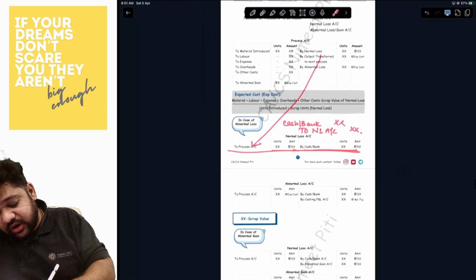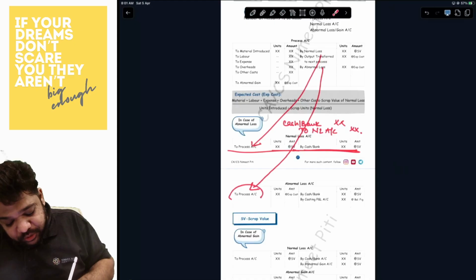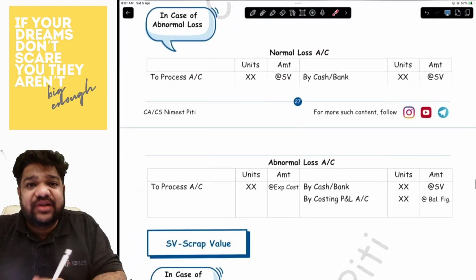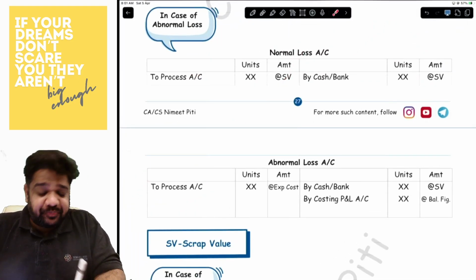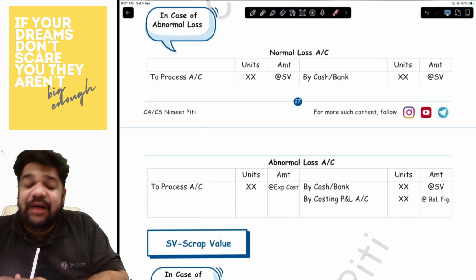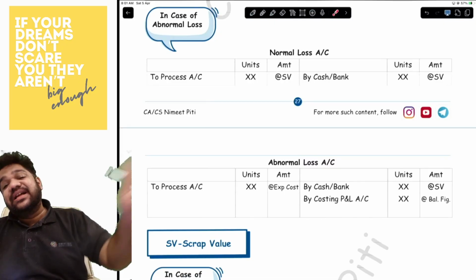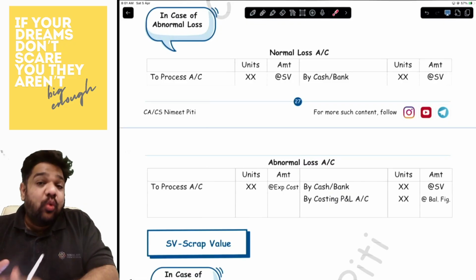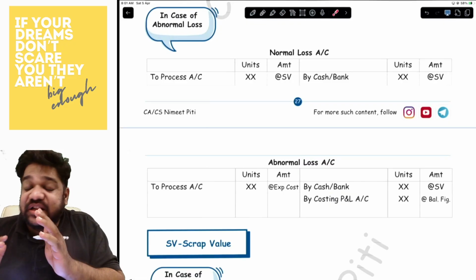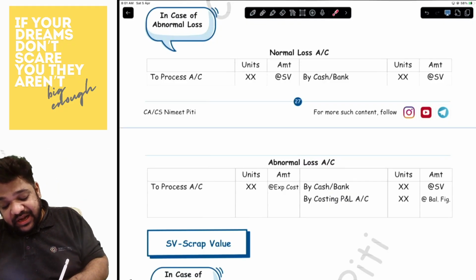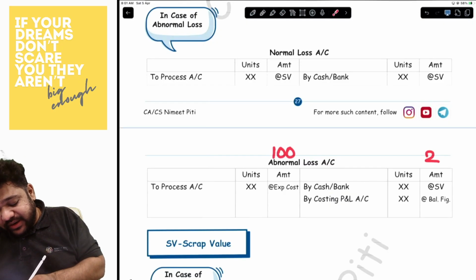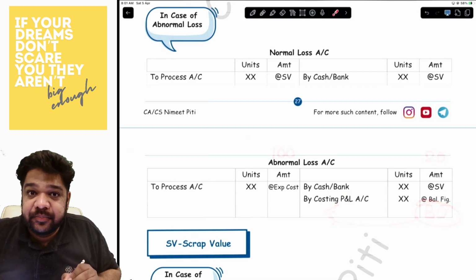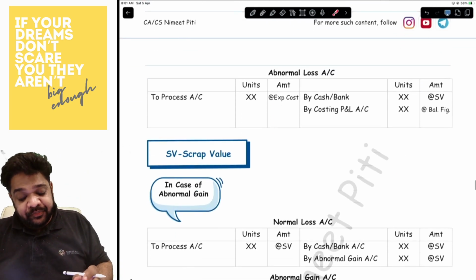In the abnormal loss account, you will have one entry coming from the process account. Now, what is the fate of these units? These units are also scrapped. You will sell the scrap and collect cash. It will be by cash/bank at scrap value, and whatever is the balancing figure is basically the loss. So, for example, the expected cost is 100, you collected 20 rupees as scrap. The balance 80 is loss, which is transferred to costing P&L. Are we understanding?